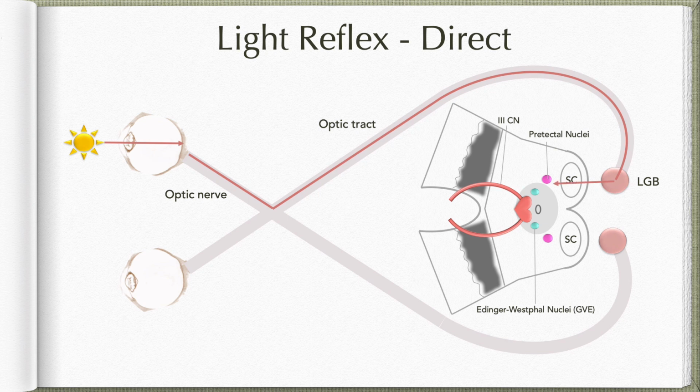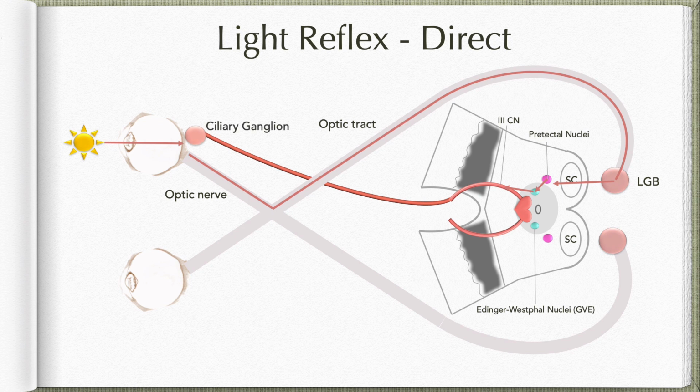Some of these fibers will reach the pretectal nucleus of the same side. The pretectal nucleus then will project to the Edinger-Westphal nucleus of the same side. Now, the Edinger-Westphal nucleus has preganglionic parasympathetic neurons, which will travel with the oculomotor nerve, and they will relay in the ciliary ganglion.